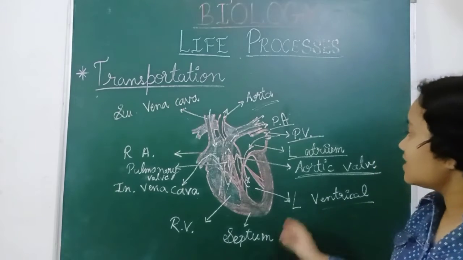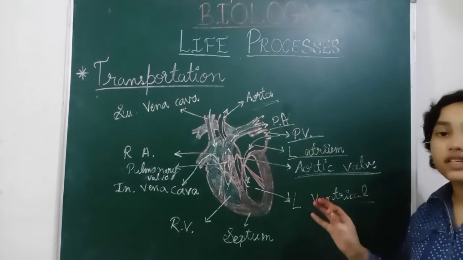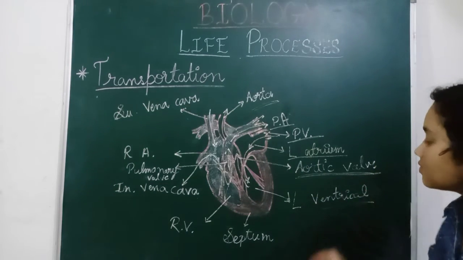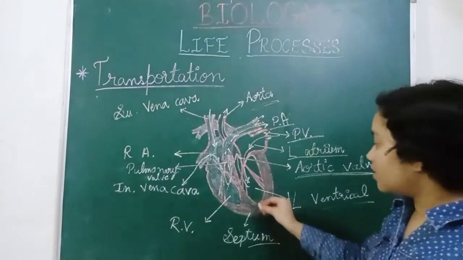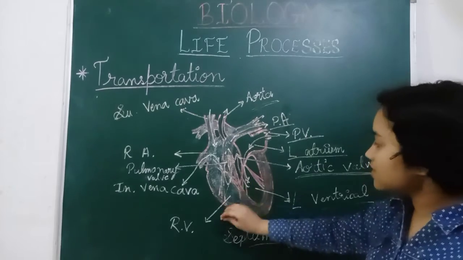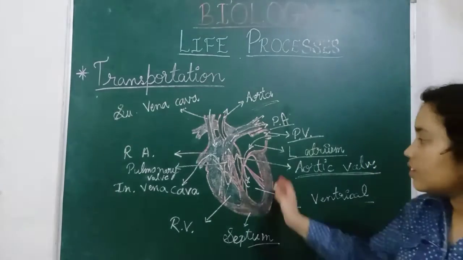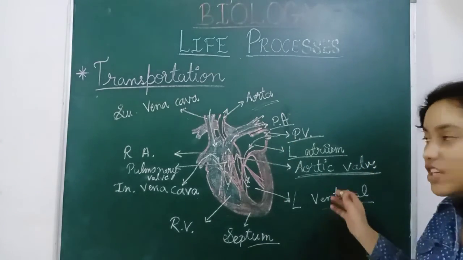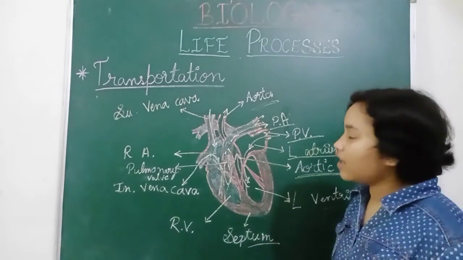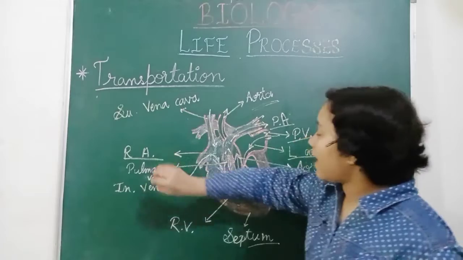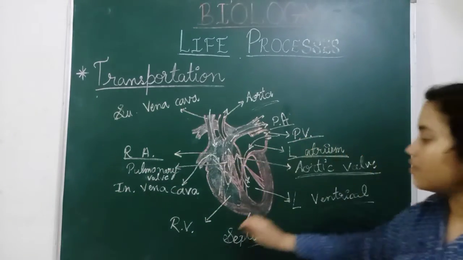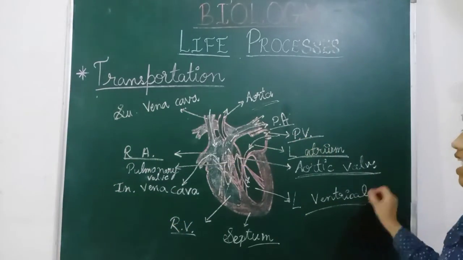So this is the left and the right part of the heart, and here the septum is the barrier between the two chambers of the heart, the right chamber and the left chamber. The heart is divided into four chambers: right atrium, left atrium, right ventricle, and left ventricle.